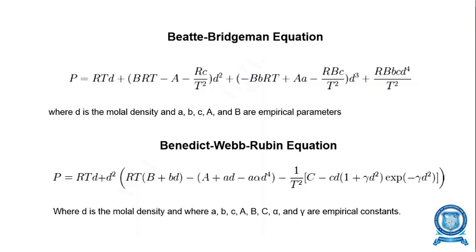Capital P is equal to R into T into small d plus small d square into RT, the whole multiplied with capital B plus small b into d minus capital A plus small a into small d, minus a into alpha into small d power 4, minus 1 by T square into capital C minus capital C into d multiplied with 1 plus gamma into small d square into e power minus gamma d square, where the small d represents the molar density, where the parameters small a, small b, small c, capital A, capital B, capital C, and alpha and gamma are all the empirical constants of the Benedict-Webb equation.